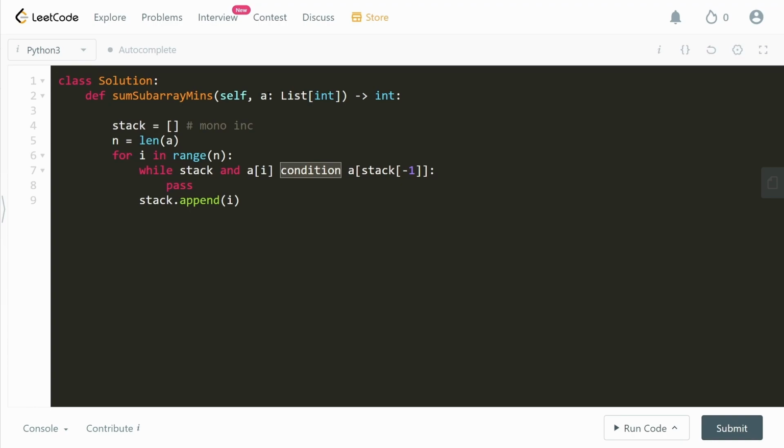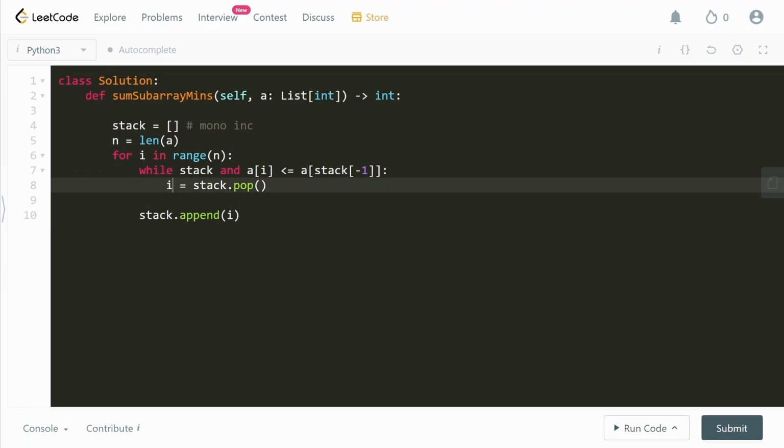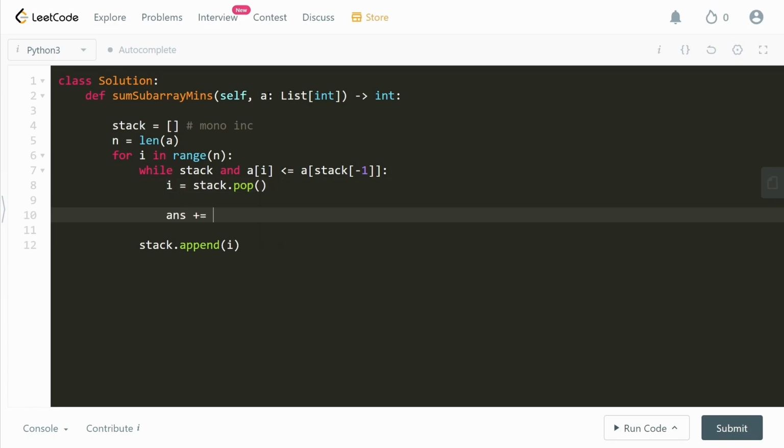This is a monotonically increasing stack, which means that we'll have a smiley. So this is a happy guy. What are we going to do now? We want to pop the element I out of the stack, and we're going to find the answer for this current I. That is, I want to do answer plus equals A of I times the count. Now what is the count? The count is going to be the left span times the right span.